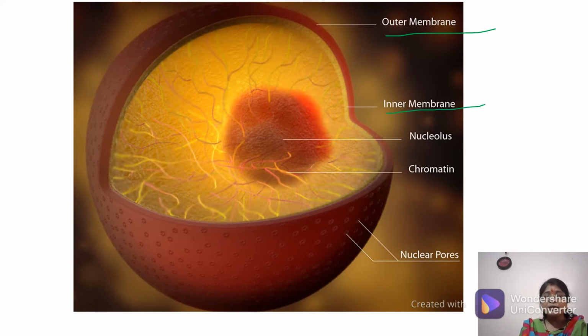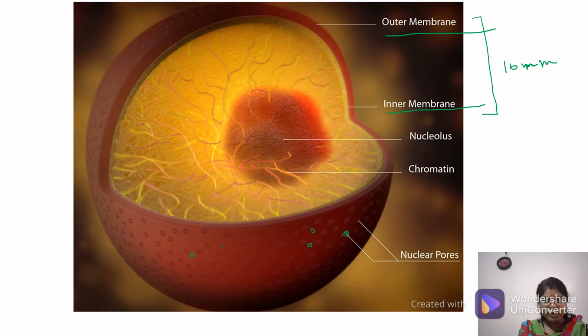This outer and inner membrane together make around 10 nanometer thickness. Now look at the membrane, there are small pores.